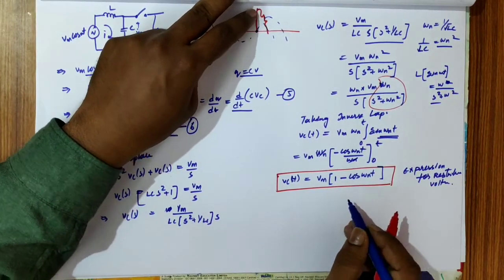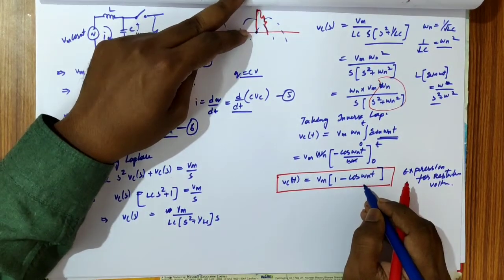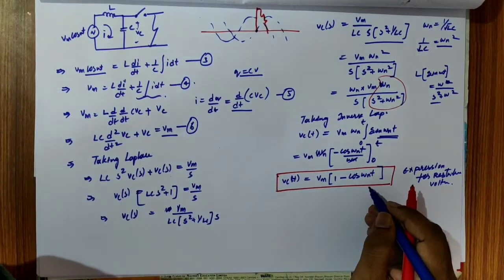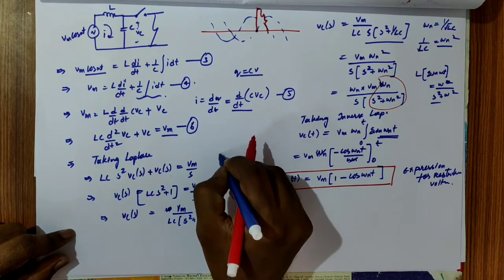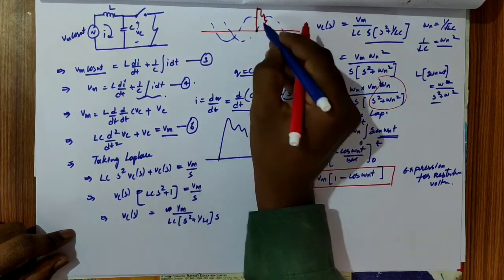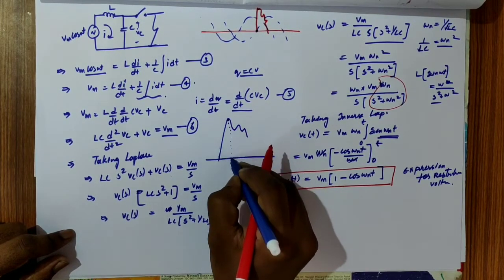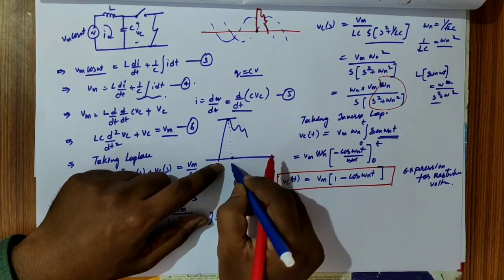What is the maximum, the peak value? At what point does the maximum value of restriking voltage take place? We have to say at what time. So this is, let us say, the restriking voltage. I'm taking this part, so we have a maximum point, that is maximum restriking voltage, at what time.